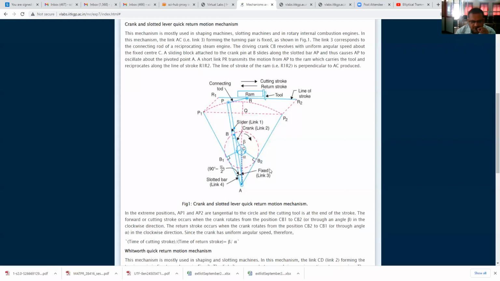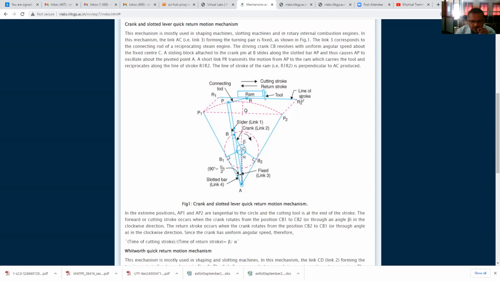Now if you will see, when the crank rotates, first of all we'll see the forward stroke: through an angle beta in clockwise direction from B1 to B2 in clockwise direction through an angle beta.